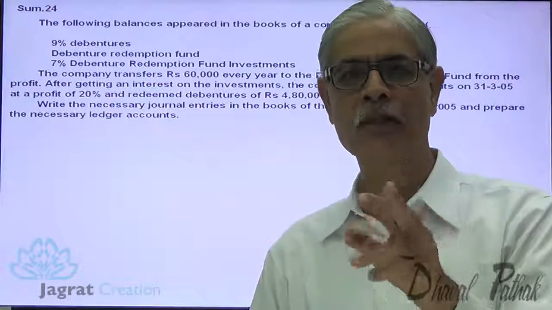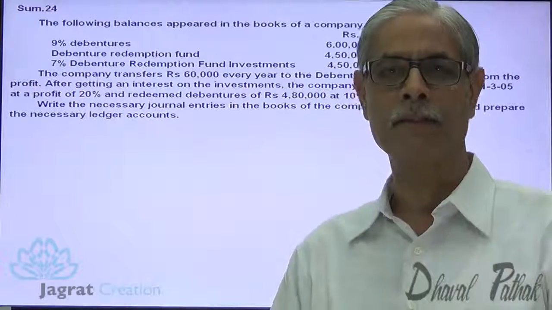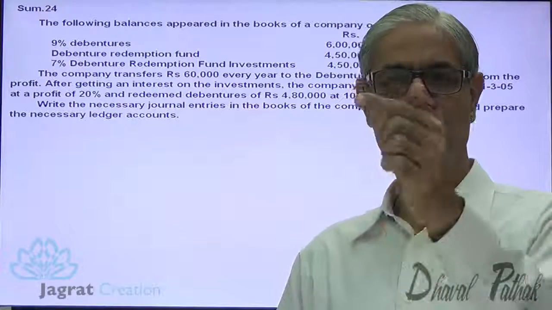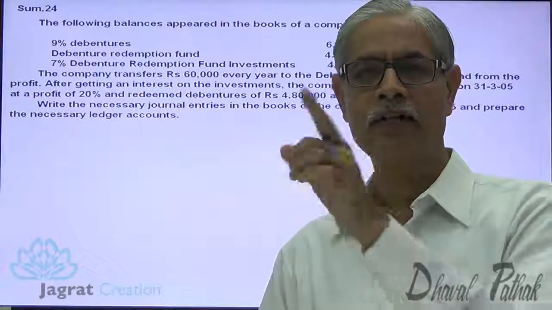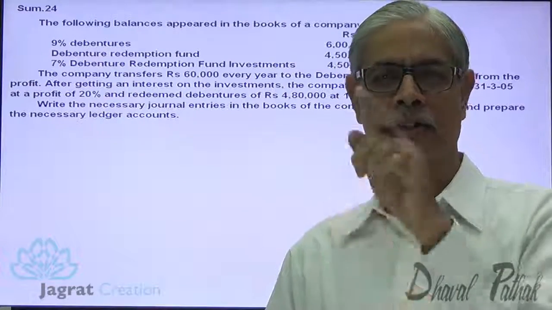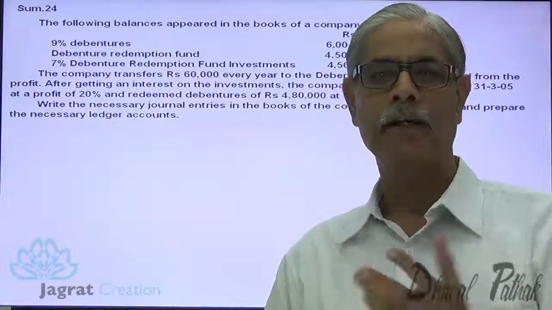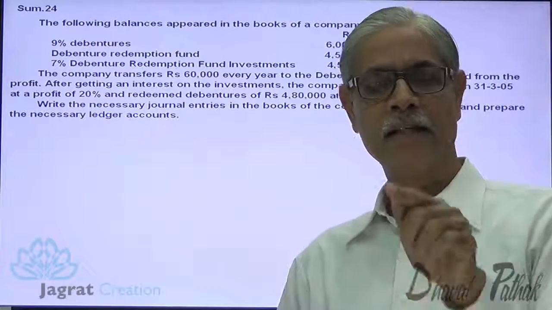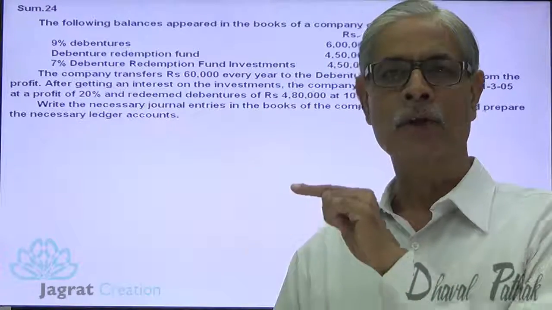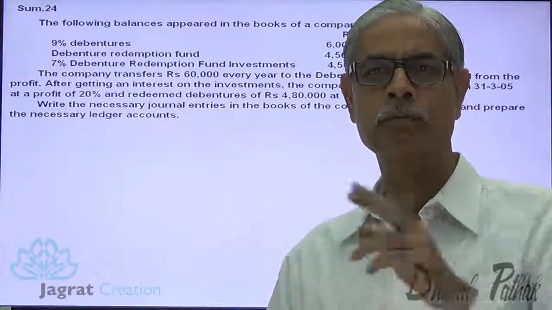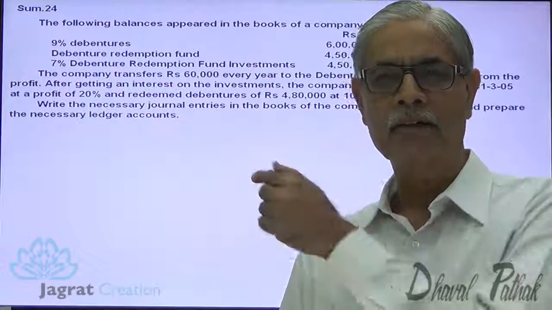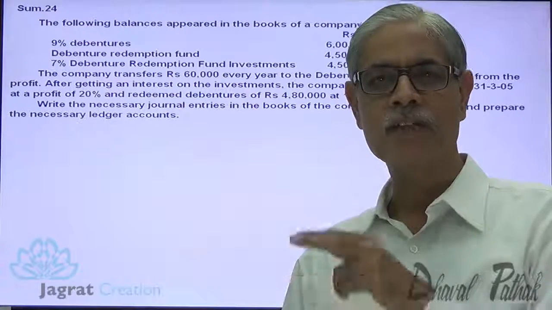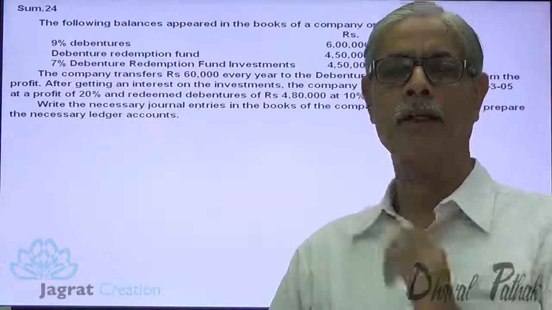And the same funds are to be invested outside the business. So at the end of the first year, profit is appropriated for debenture redemption. That profit is invested. In the second year, we receive the interest on the previous debenture redemption fund investment. In the second year also, the profit is appropriated. The interest plus profit is invested in debenture redemption fund investment.